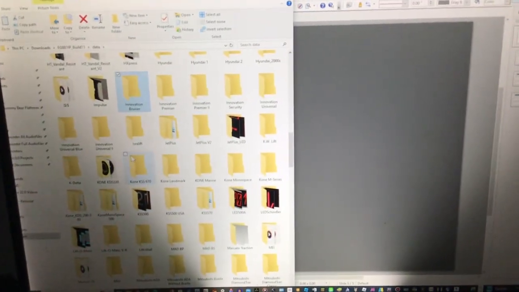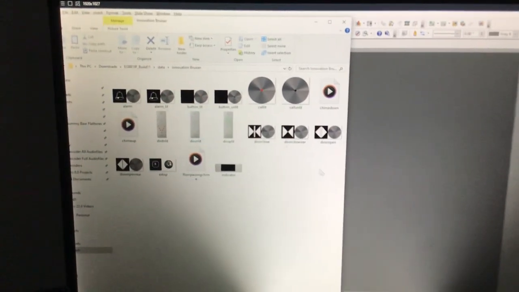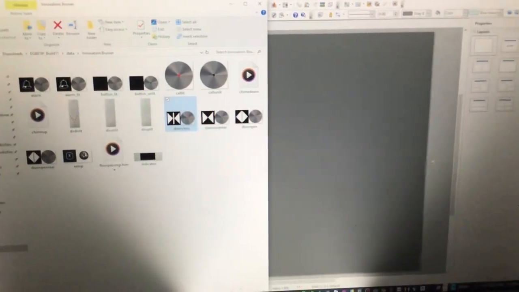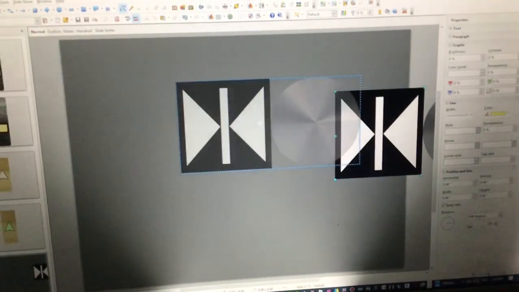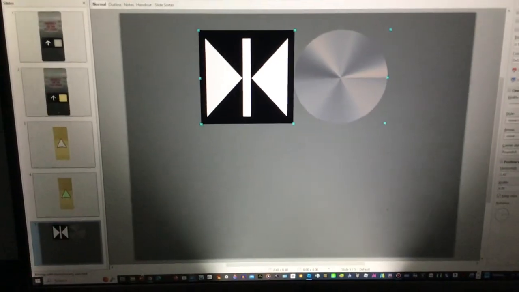Innovation Bruiser, here we go. These are the Innovation Bruiser buttons. So what you want to do is we're going to add a button. We're going to add the door. Let's not make it a rear door. Okay, we have a door close button.